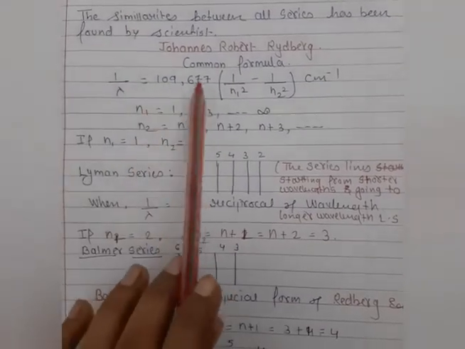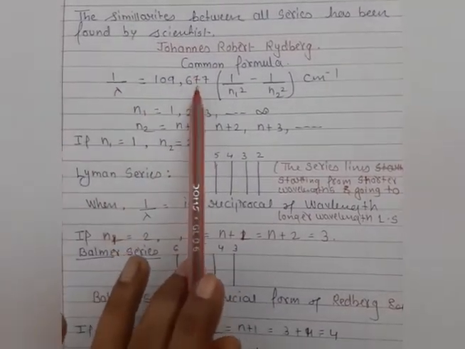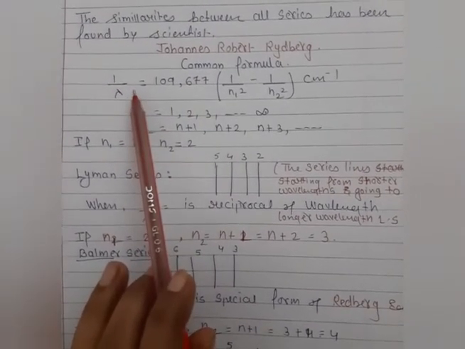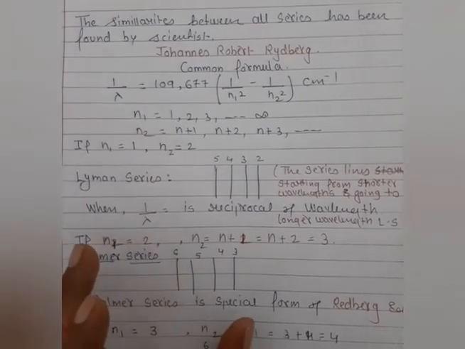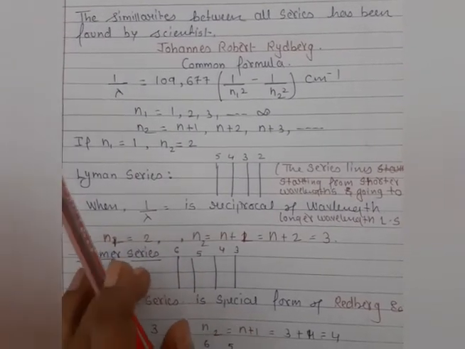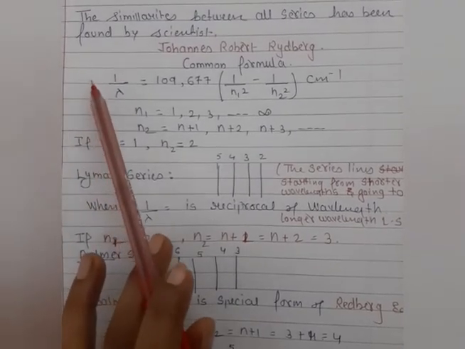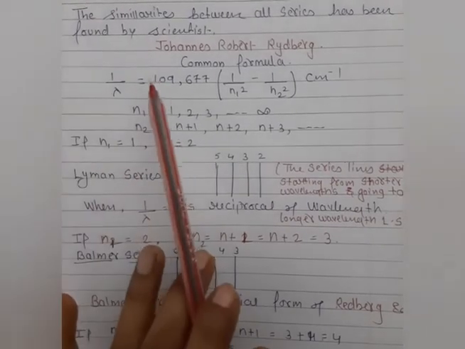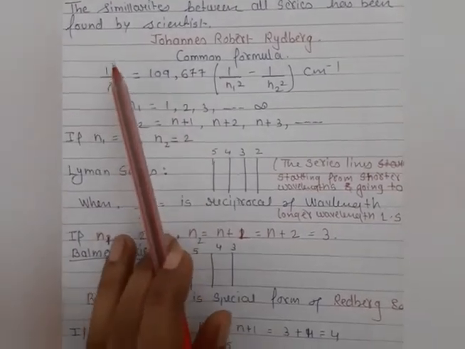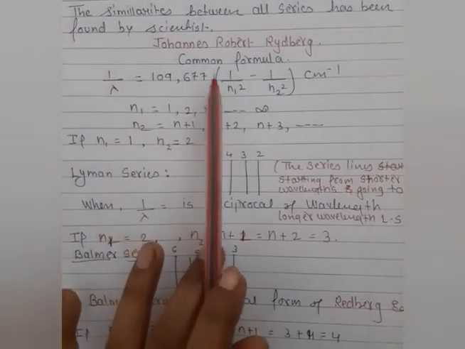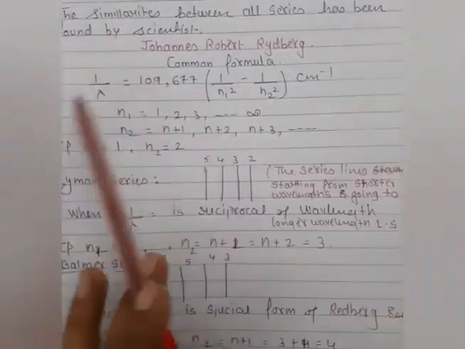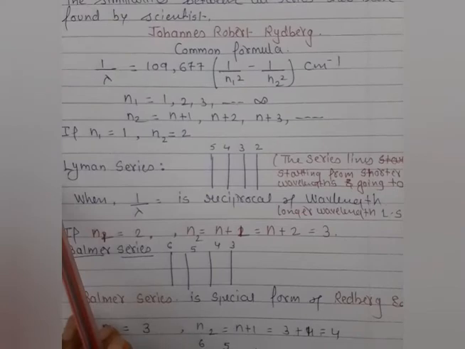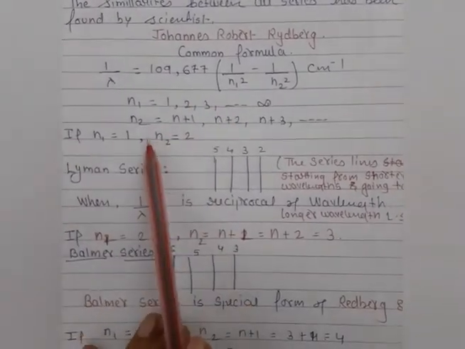And this Rydberg scientist found the different series as a common formula, which is nothing but an extension of the Balmer formula. Yes, already you know it very well. The Balmer scientist found the visible range of wavelength of light, with the formula 1 by lambda, and this formula was extended by Rydberg: 1 by lambda equals 109,677 times (1 divided by n1 square minus 1 divided by n2 square) per centimeter. In Balmer, as you know, the scientist took 2 square, and here the scientist has taken n1 square and n2 square.